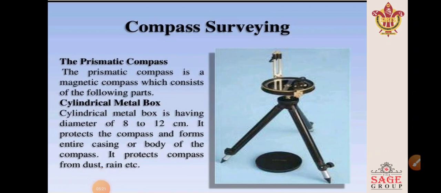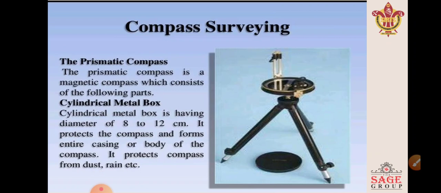The prismatic compass. The prismatic compass is a magnetic compass which consists of the following parts. Cylindrical metal box. The cylindrical metal box has a diameter of 8 to 12 centimeters.